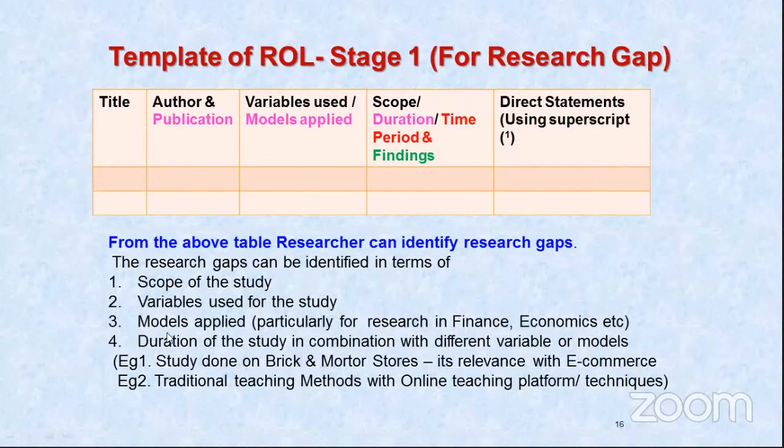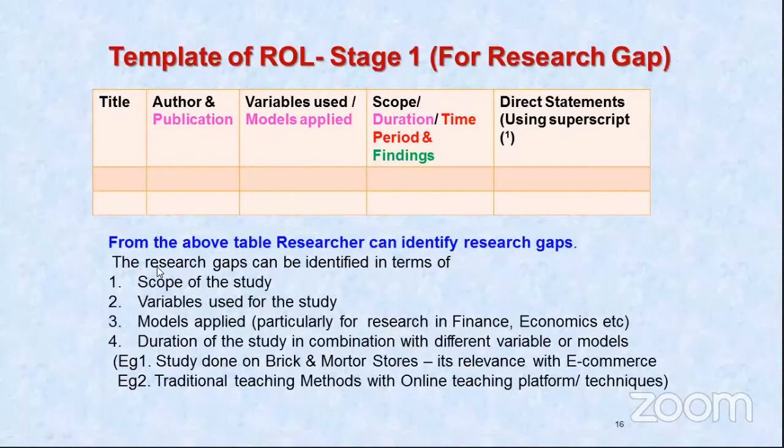Scope can be your geographical area. In a certain geographical area, some studies have been done, say in another Asian economy like Nepal, or some studies would have been done in China. Now, if in India we are doing that study, variables may be different, but the conceptual study may be the same. But that will not amount to duplication, because you're doing altogether different variables. Like your model has been developed, and the model is applied in different situations. So that will also not be a replication or duplication of the study.